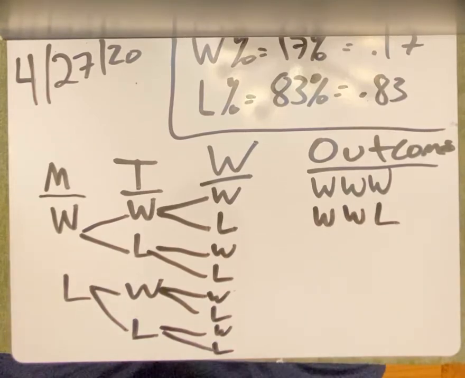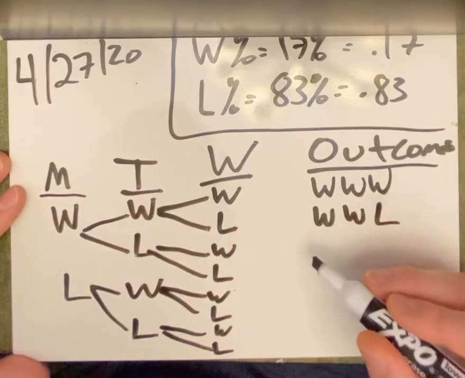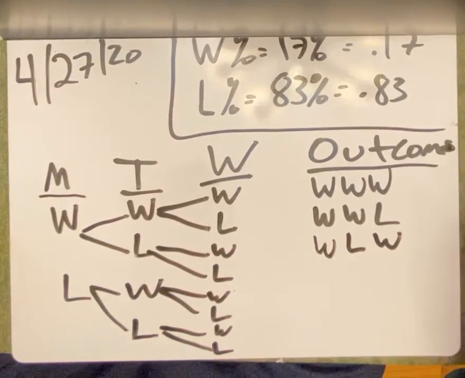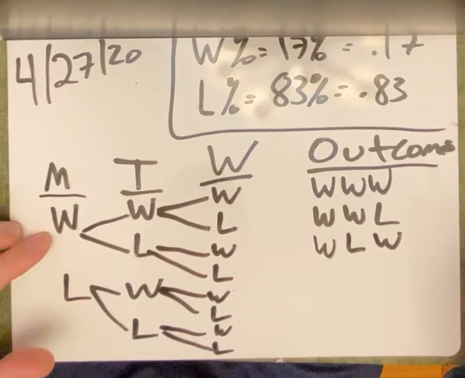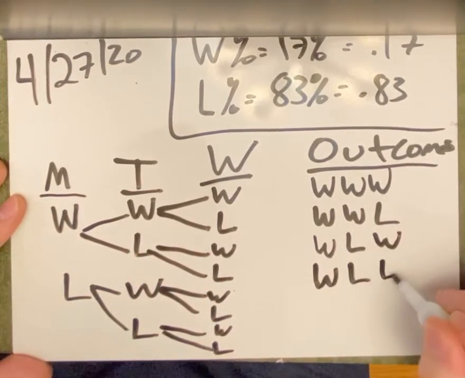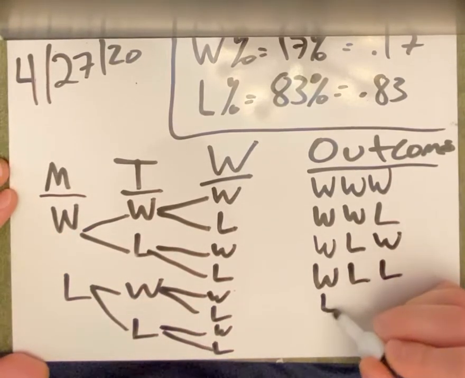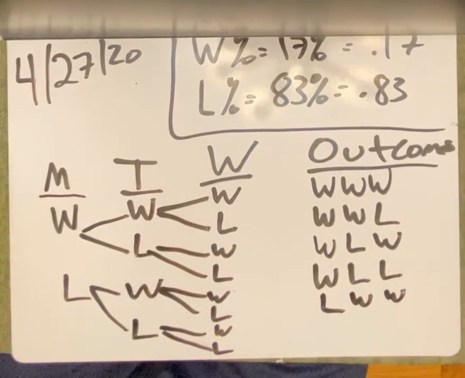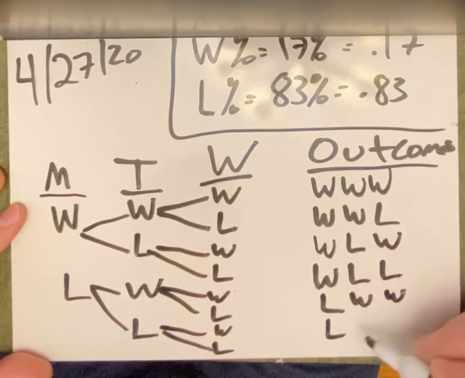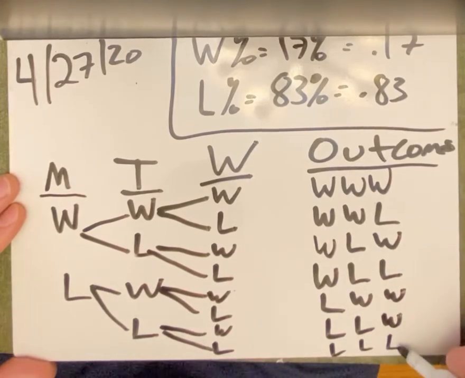I can also win, lose, win. I can also win, lose, lose. I can also lose, win, win. I can also lose, win. And finally, I could just lose on every single day.